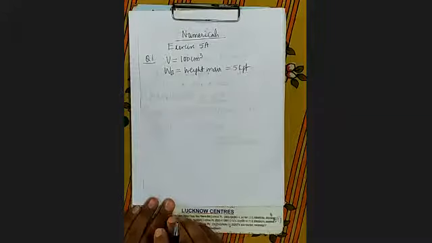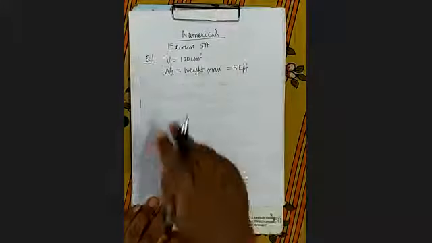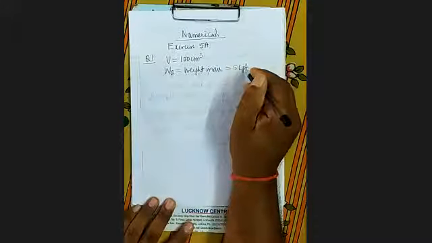Weight is 20 kgf, what will be mass? 20 kg. If weight is 7 kgf, what will be mass? 7 kg. So see here, weight in air is given 5 kgf.